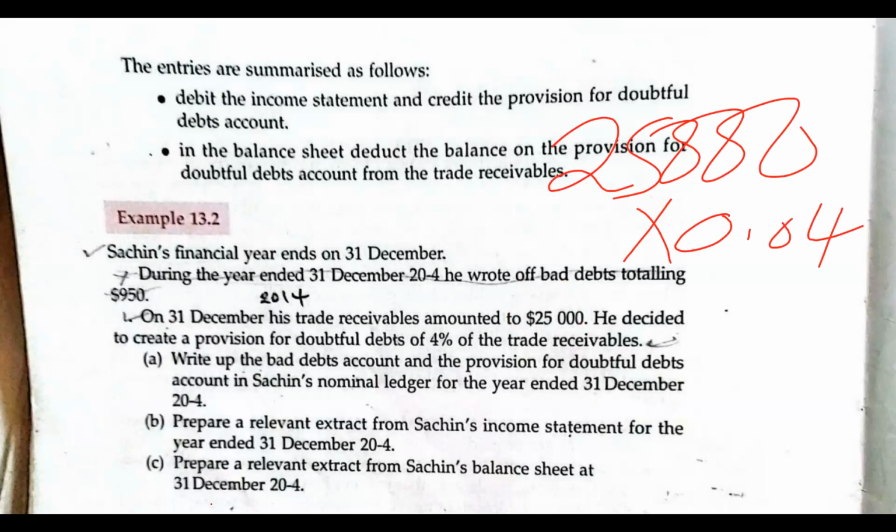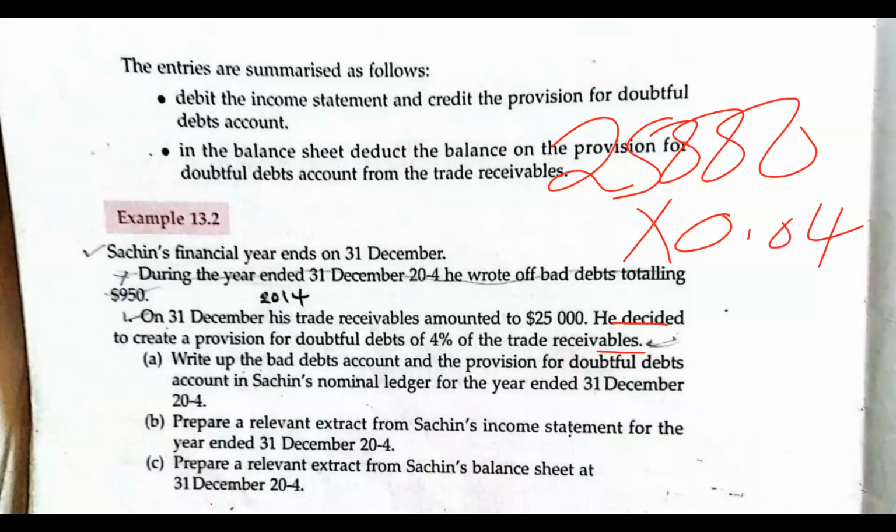How much is it? What's the 4% of 25,000? So what was the question?